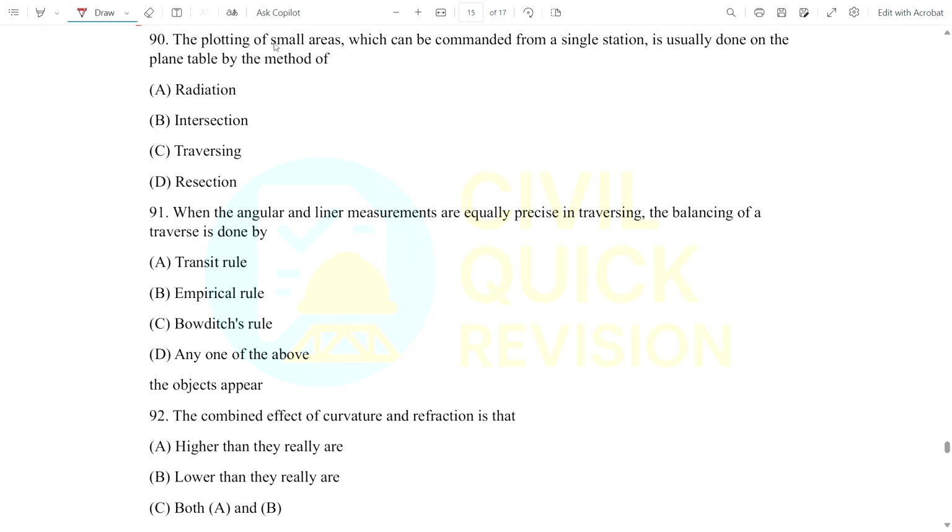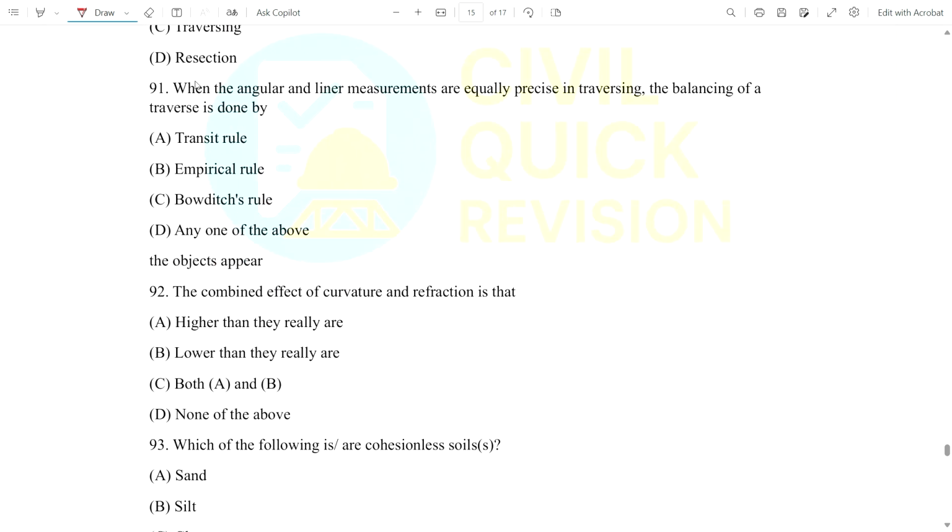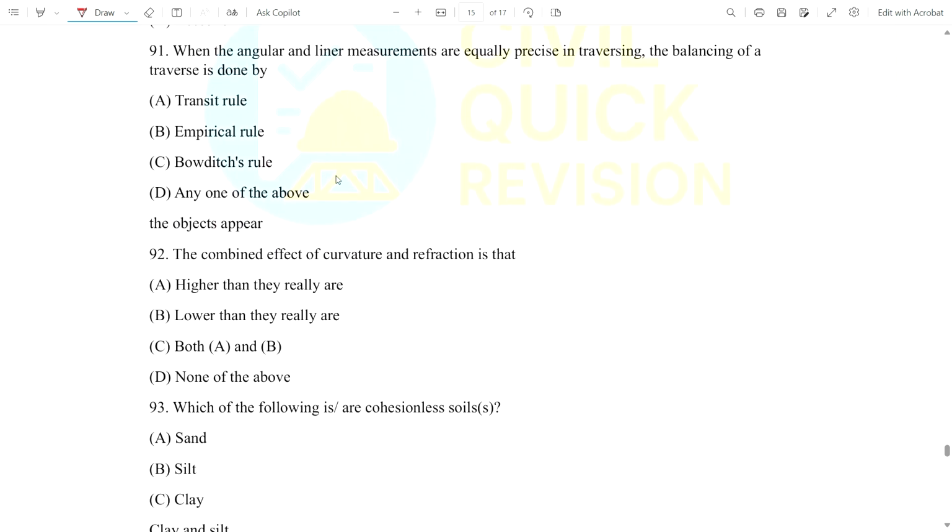Here it says plotting of small area from a single station is generally done on the plane table by the method of radiation. Remember that. Now question number 91: when the angular and linear measurements are equally precise in traversing, the balancing of the traverse is done by what rule?